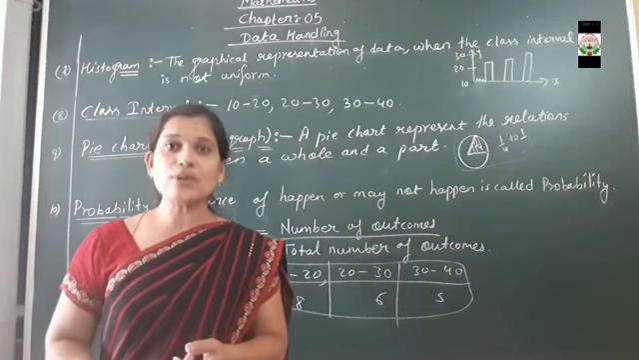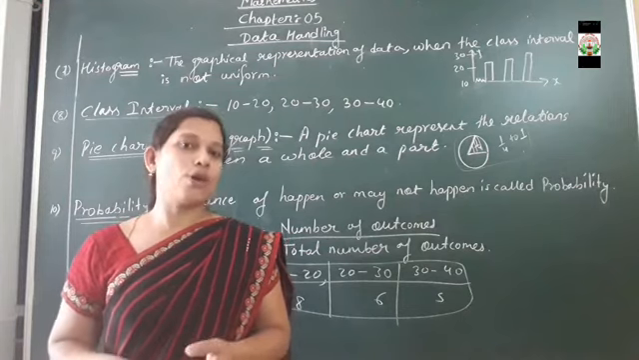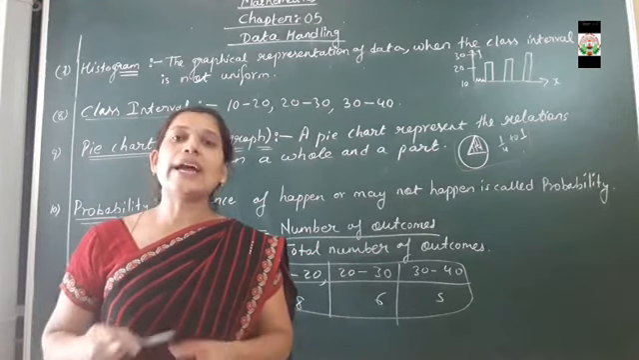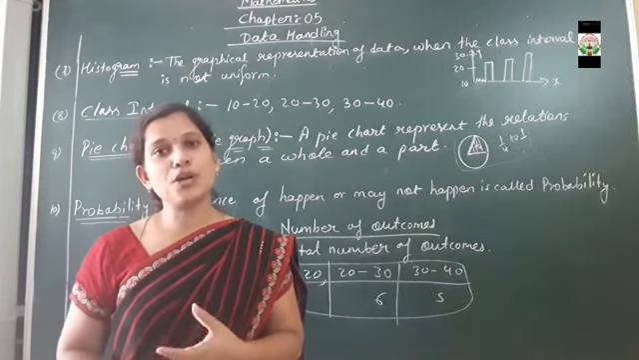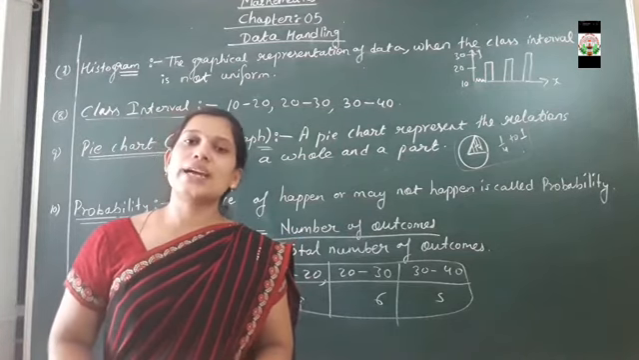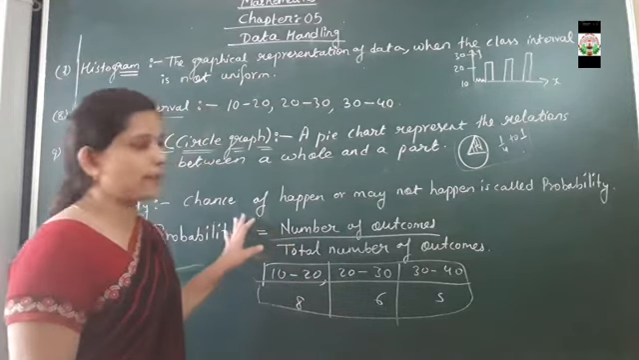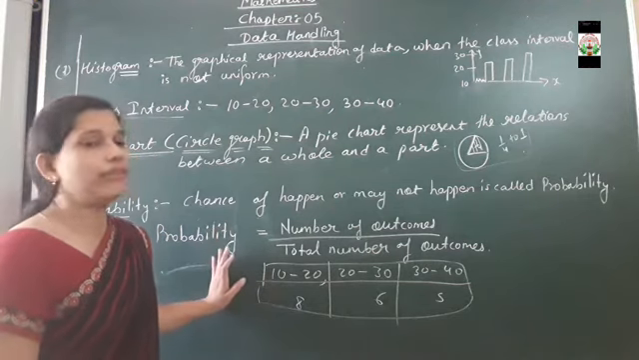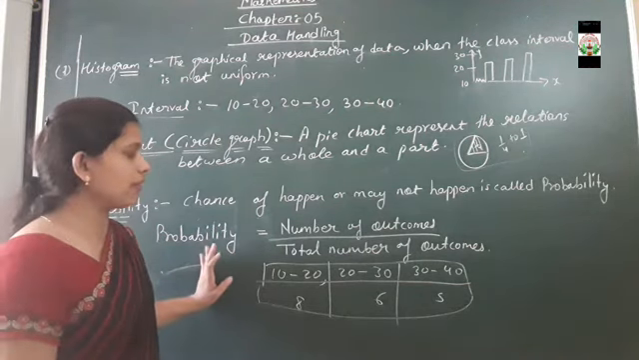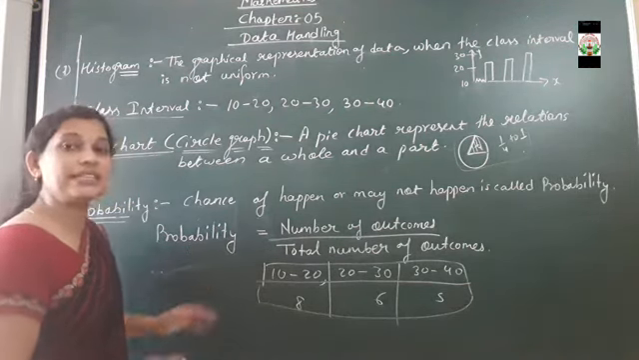It can happen because it is a rainy season, or it cannot happen. So that kind of condition where we are not sure but trying to do it is said to be a probability. And in probability we have a definition and a formula.